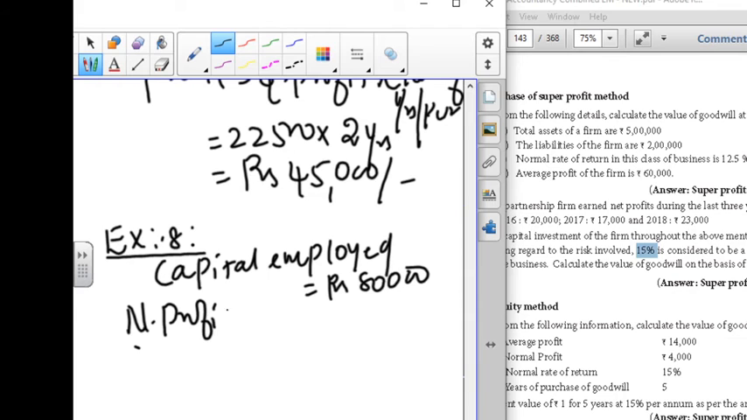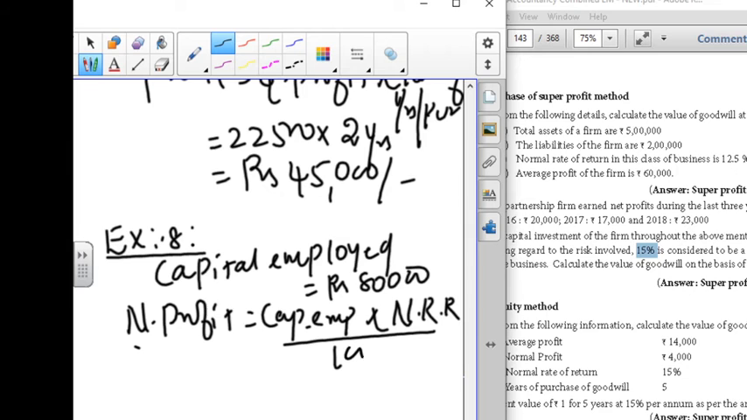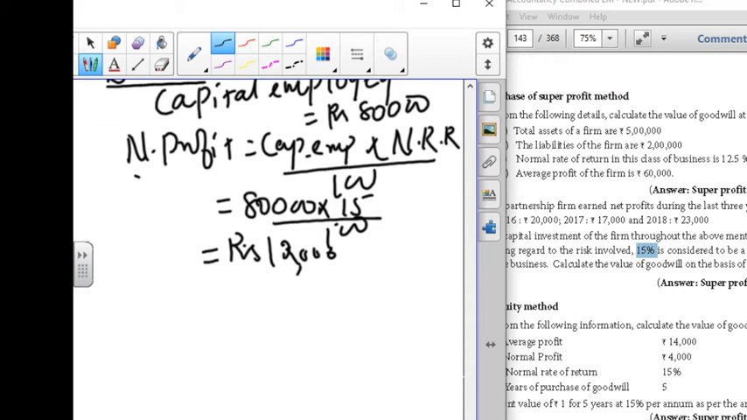Normal profit is equal to capital employed into NRR, normal rate of return, divided by 100. Capital employed is 80,000. NRR, just given in the question, is 15% divided by 100. So it's going to be rupees 12,000.